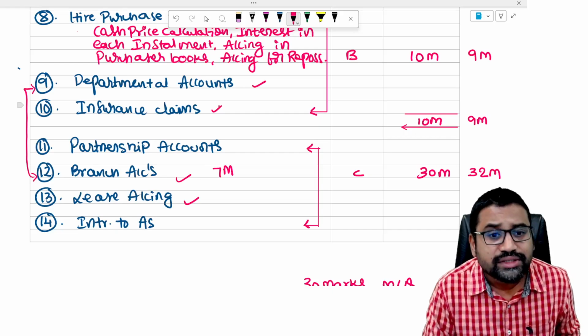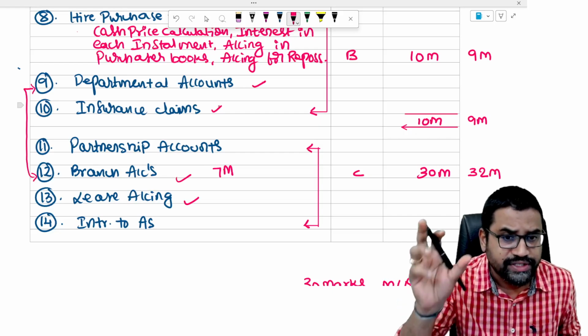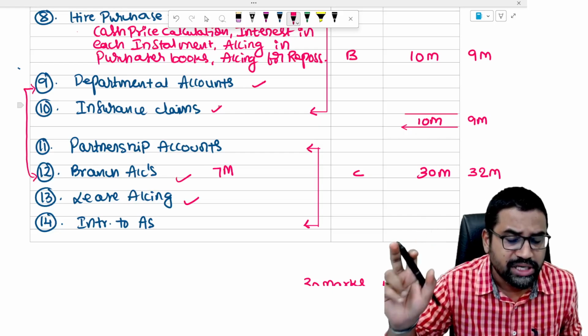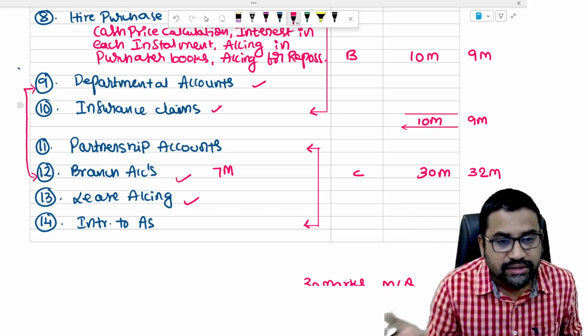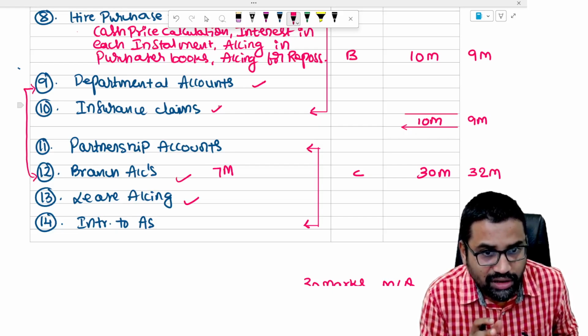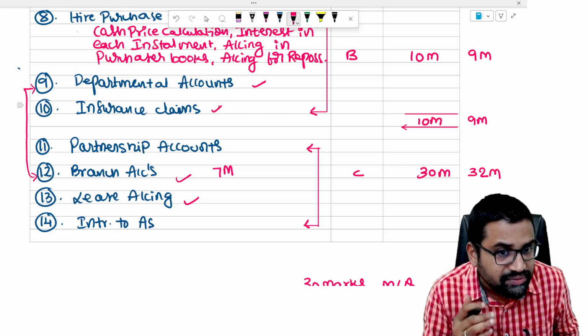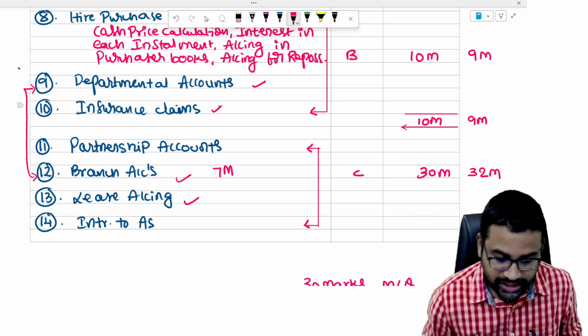Insurance claims. Sir, insurance claims is format based accounting. You just need to know the steps. What are the steps to calculate insurance claim in case of loss of stock policy, loss of profit policy, and put the numbers in that, and the answer will come. So insurance claims will not take much time. So don't skip that chapter. Very, very easy chapter. Only format based. You have to remember the format and put the numbers in that.